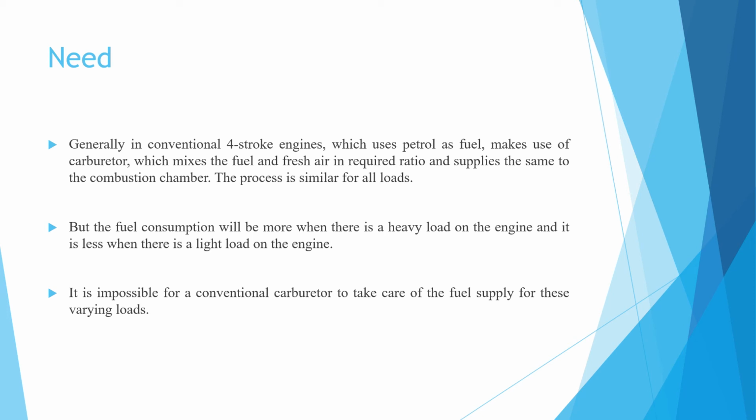The process is similar for all loads, but the fuel consumption will be more when there is a heavy load on the engine, and fuel consumption is less when there is a light load on the engine.